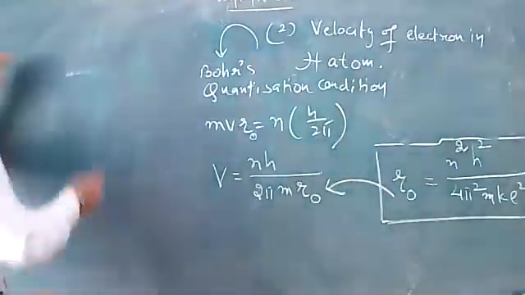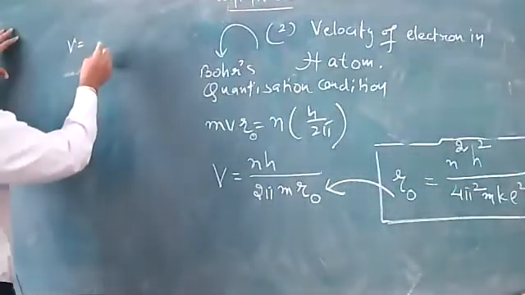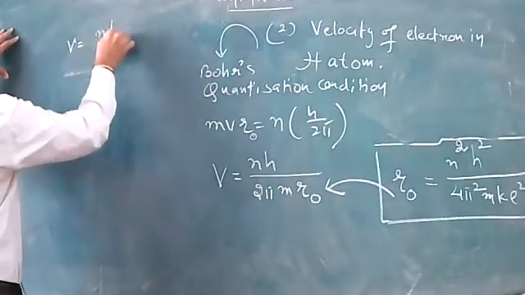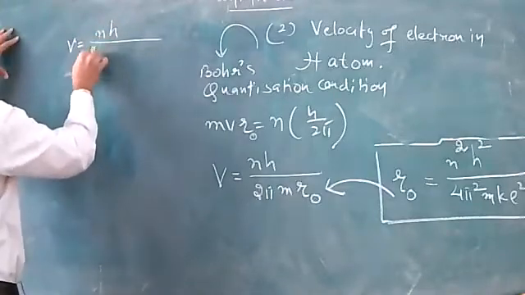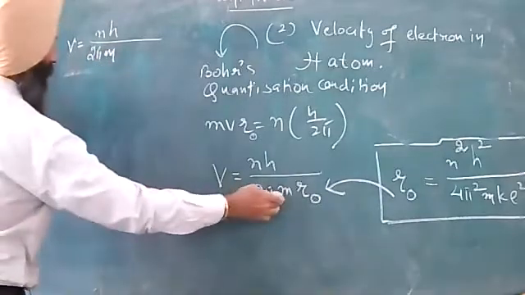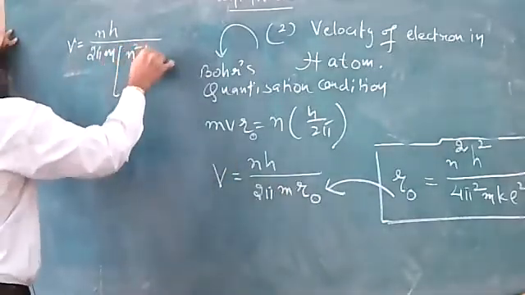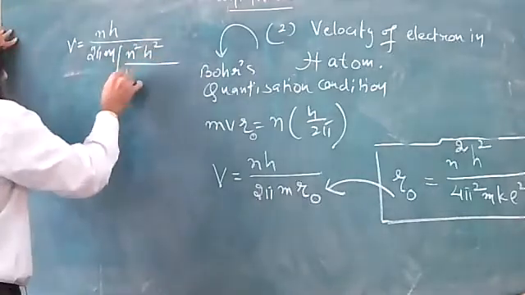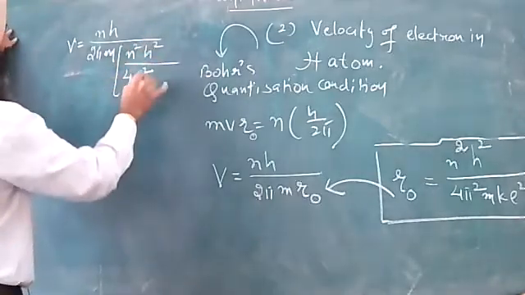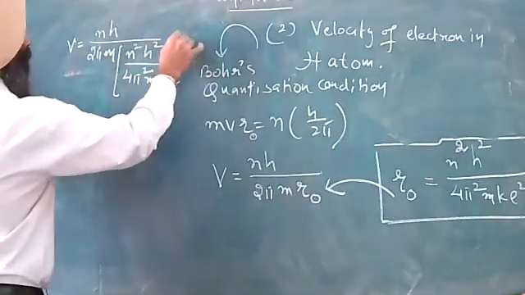So I will be substituting this r naught in this place and I will get the velocity. Let us see. So v is equal to n h upon 2 pi m. Let us substitute this r naught, n square h square divided by 4 pi square m k e square.